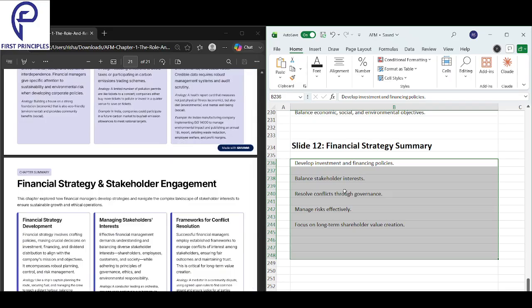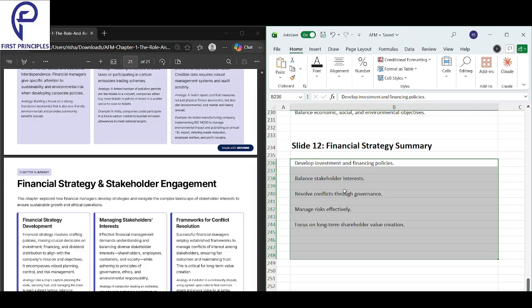Balance the stakeholder interests. There should not be an agency problem. Resolve the conflicts through governance. Corporate governance is the superhero that protects the world from the agency problem. Manage risk effectively. Focus on long-term shareholder value creation. Always focus on long-term, which is your primary objective anyway. Manage the risk effectively, resolve conflicts through governance, and balance stakeholder interest.